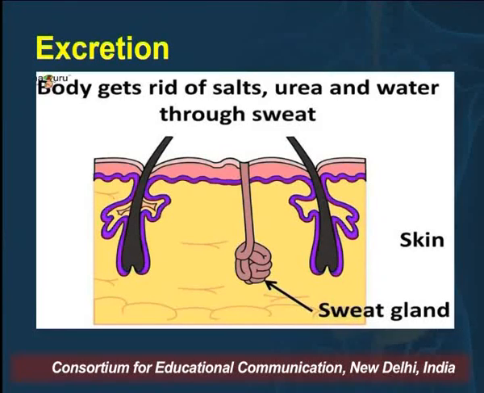So here we can see the body gets rid of salt, urea and water through sweat. This is the structure of skin and we can see the sweat glands in it, from where we remove the waste products called salt, urea and water.